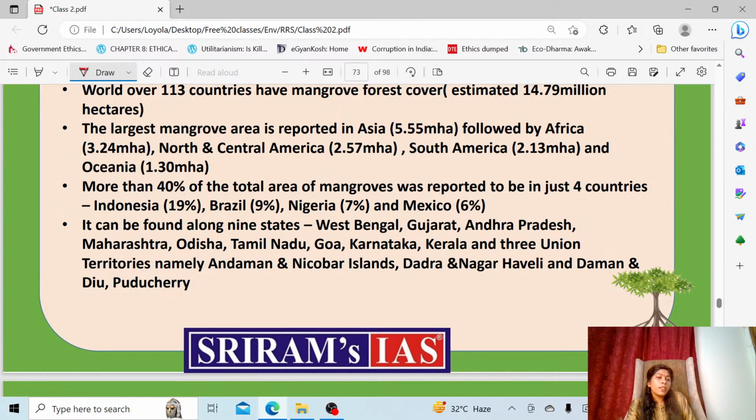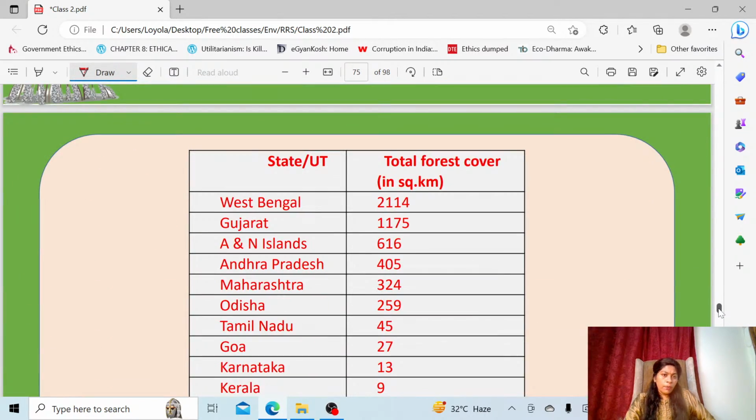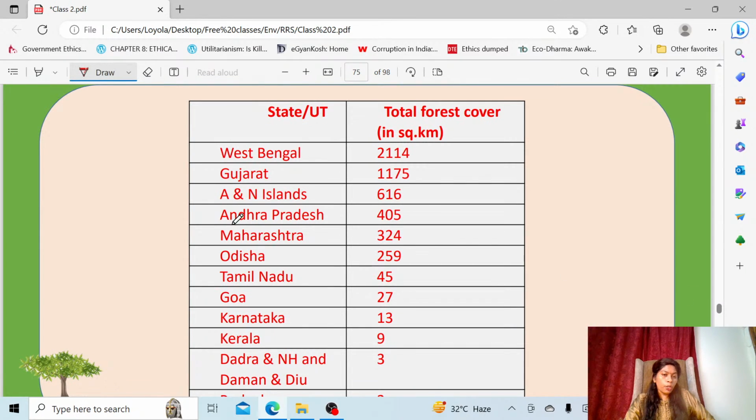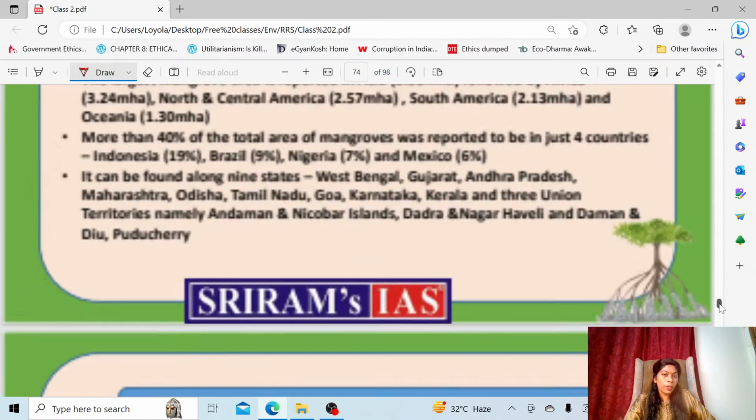You can see that more than 40% of the total area of mangroves was reported from Indonesia, Brazil, Nigeria, and Mexico. So these are the 4 countries having the top 4 mangrove areas. And in India, mangroves are present throughout West Bengal, Gujarat, Andaman and Nicobar, Andhra Pradesh. So in all the coastal areas you'll find mangroves. This is a table I have arranged, and the largest mangrove area is present in West Bengal only. Accordingly, we have put it up here.